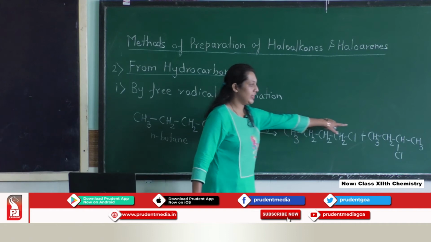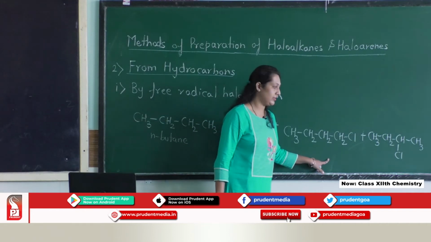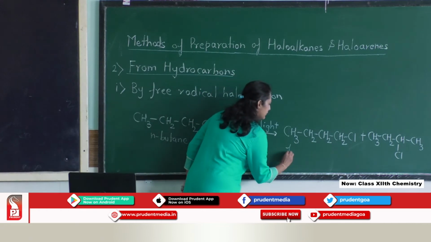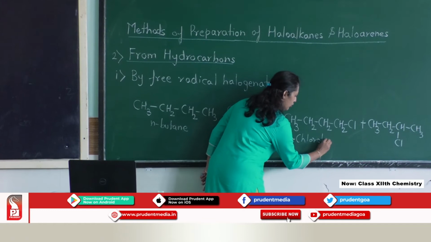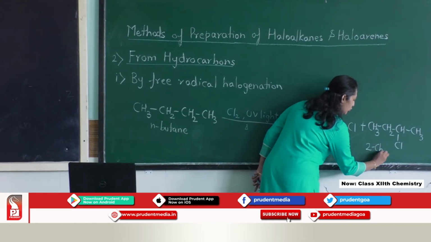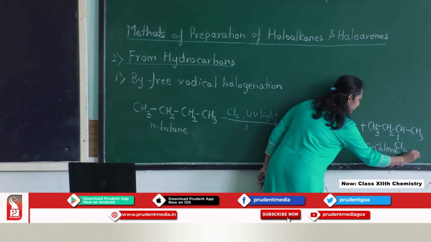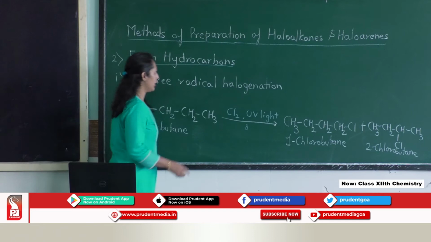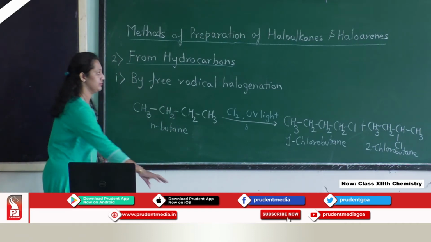Isomeric because both have the same molecular formula, only the structural arrangement is different. One is 1-chlorobutane and the second one is 2-chlorobutane. So under the hydrocarbons, this is the first method, that is by free radical halogenation.